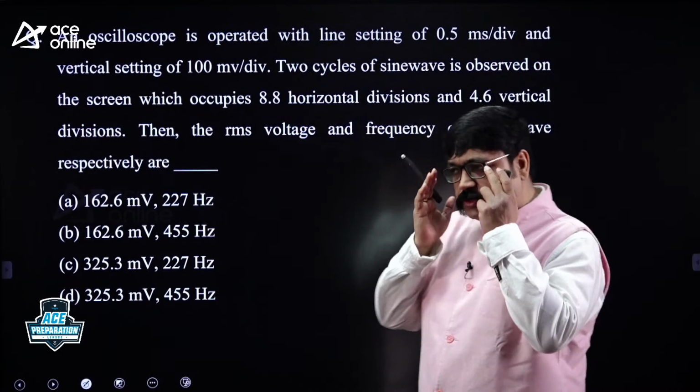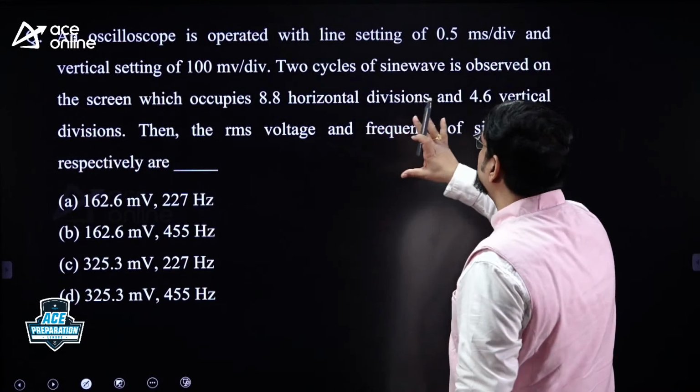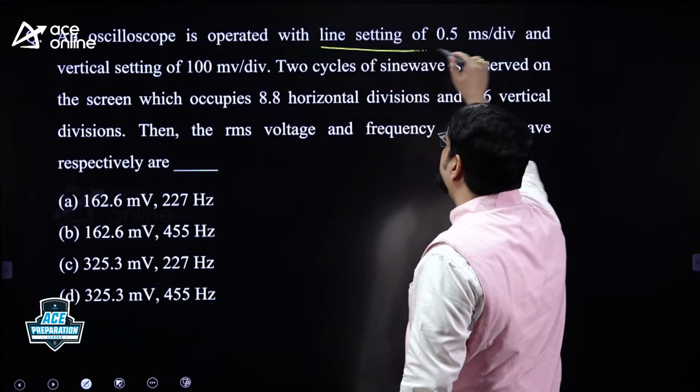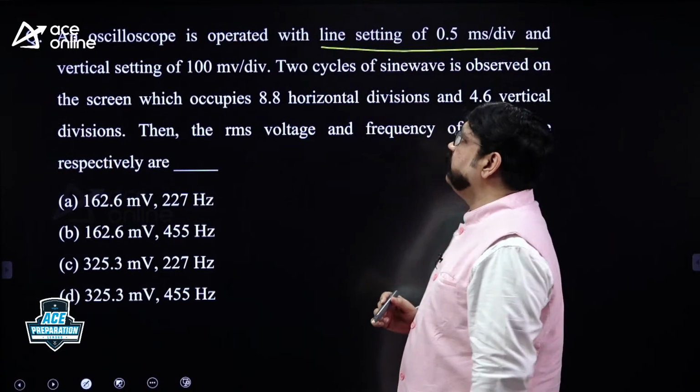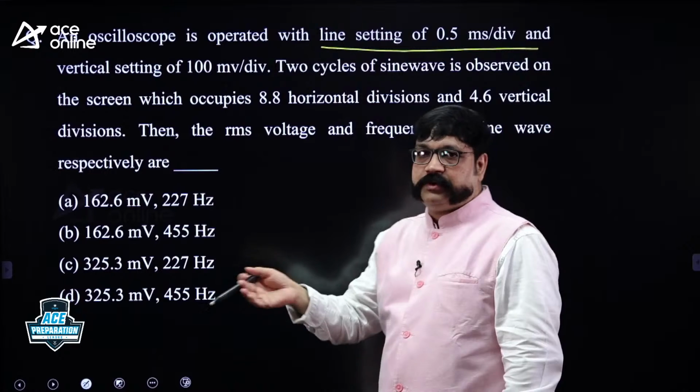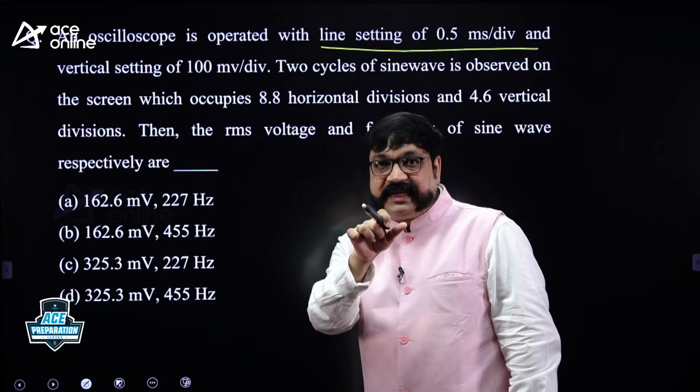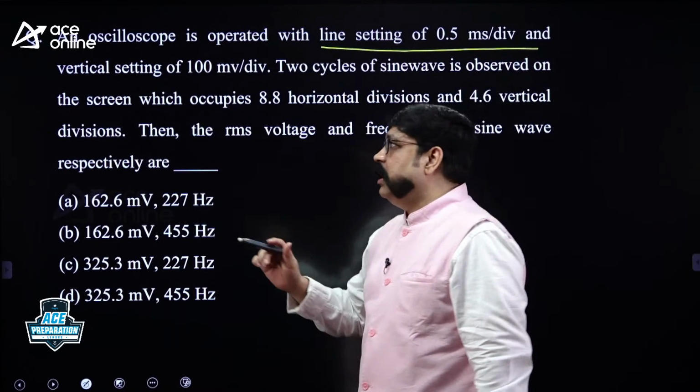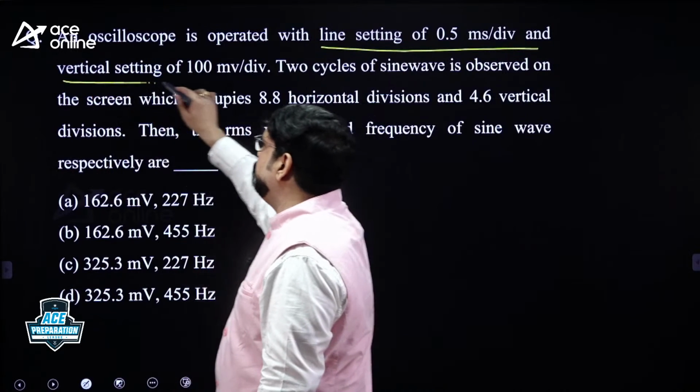So when you read such a question, no theory question, you please go through what is the data given to you. Time per div is given, 0.5 millisecond per div. In the previous question, 5 millisecond per division. That is actually the setting value. And what is the vertical setting? 100 millivolts per division.